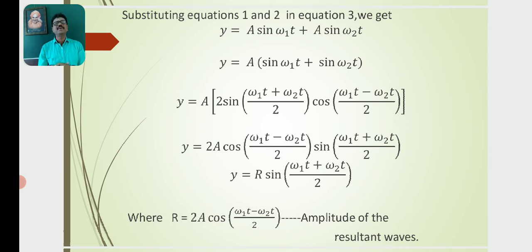Then y is equal to 2a cos of (omega 1t minus omega 2t) by 2 sin of (omega 1t plus omega 2t) by 2. Then y is equal to R sin of (omega 1t plus omega 2t) by 2, where R is equal to 2a cos of (omega 1t minus omega 2t) by 2. So this factor indicates the amplitude of the resultant wave.